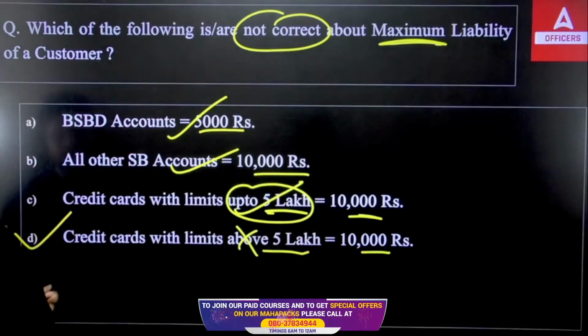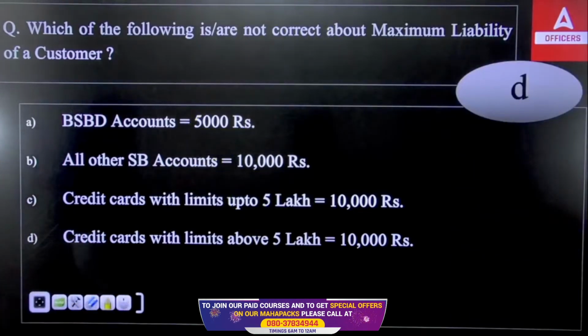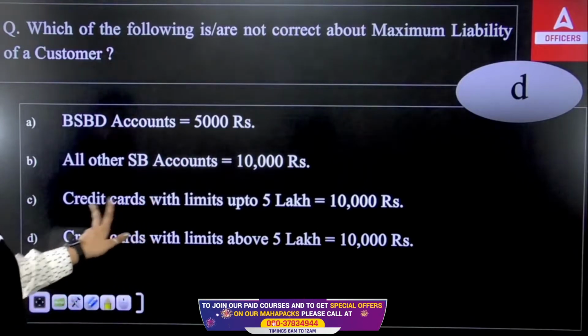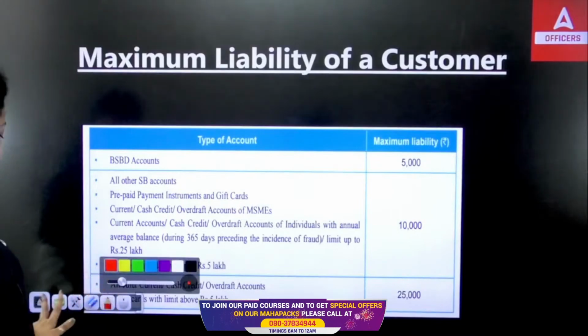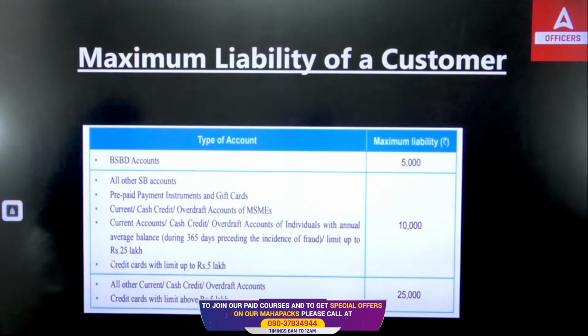So the right answer is the D option. This is the not correct statement about the maximum liability of a customer. Now, this is the chart you have to remember, and this is very important. One question can definitely be asked from here.